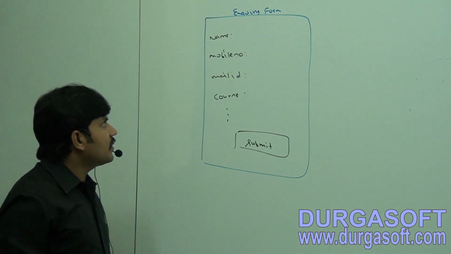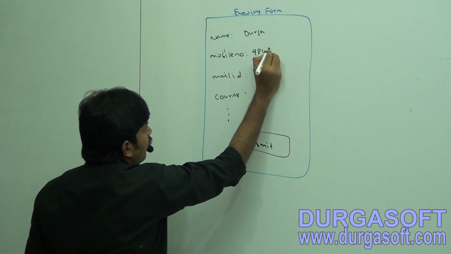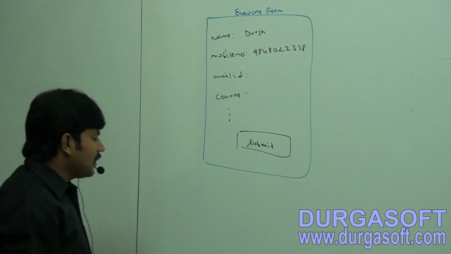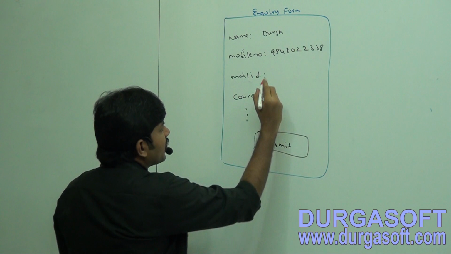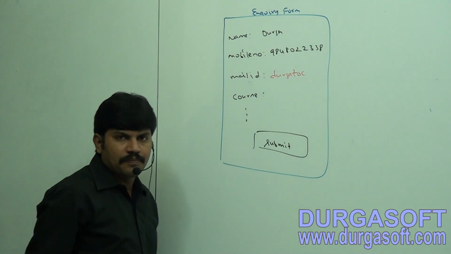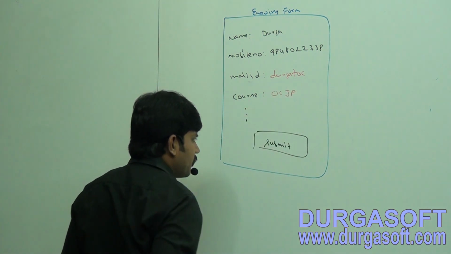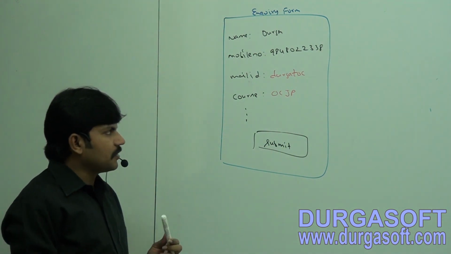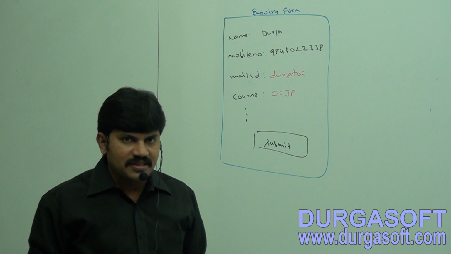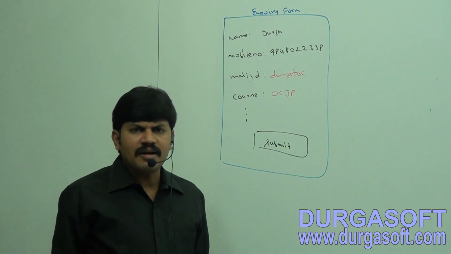Like I entered name, some Durga, my mobile number 9848022338. Sir, mail ID, I just wrote something like Durga TOC, and a course something like OCJP is my requirement, sir. Then submit. Whenever I tried to submit, immediately I got an alert message saying, please enter a valid mail ID. Really, I got shocked.